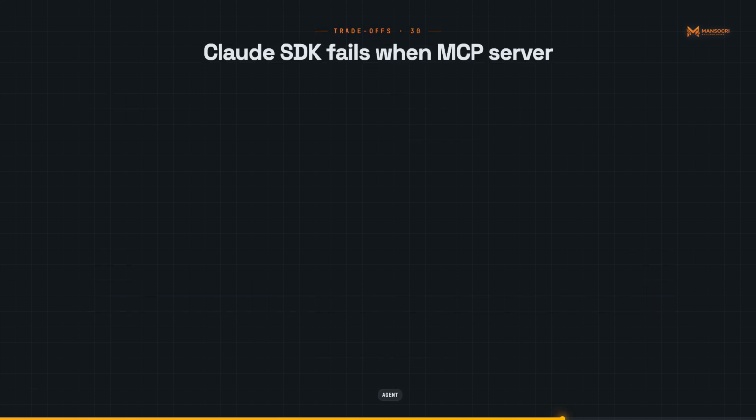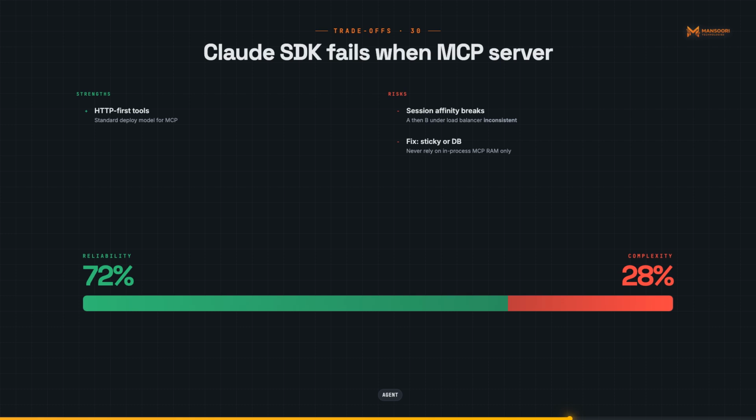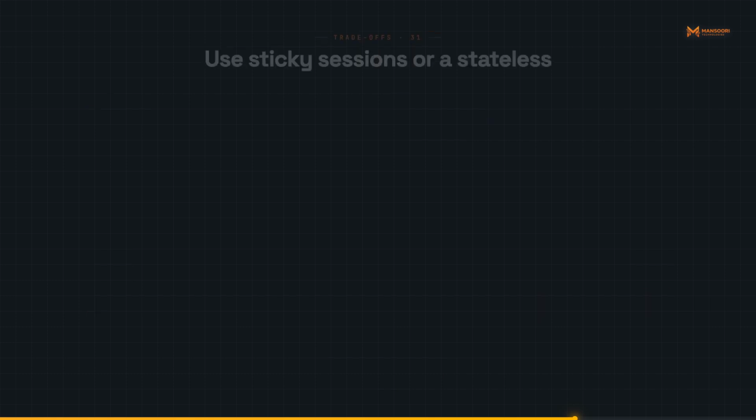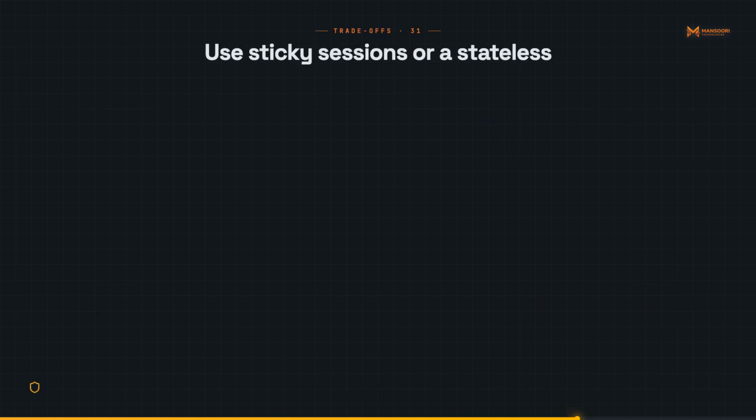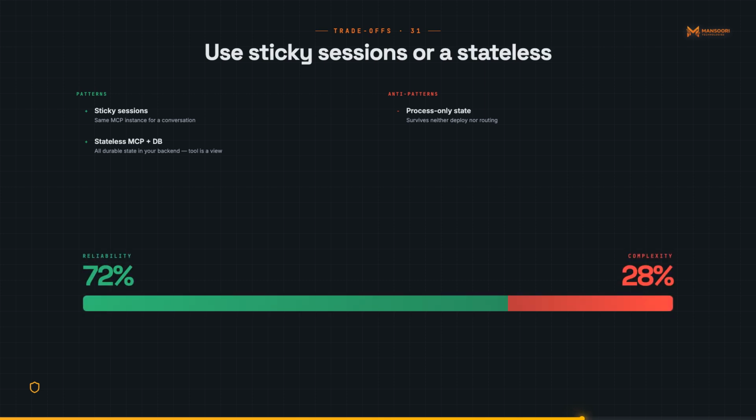Claude SDK fails when MCP server session affinity breaks under a load balancer. An agent that starts a session on server A and gets routed to server B on the next call is in an inconsistent state. Use sticky sessions or a stateless MCP design where all state is stored in the backend database, not in the MCP server process itself.